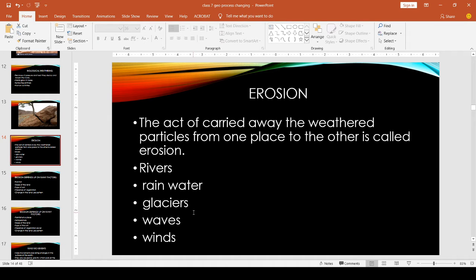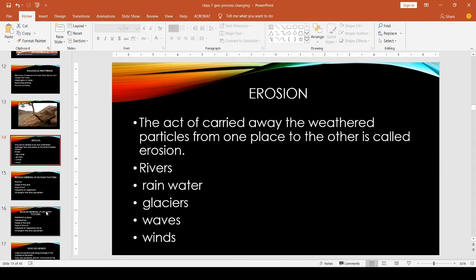Then through glaciers. What are glaciers? Melting of snow. So through these glaciers also the weathered particles move from one place to another. Then waves also carry the weathered particles from one place to another through the movement of waves. Then wind also carries small rocks and soil from one place to another. So these are the actions that carry the weathered particles, and that is known as erosion.